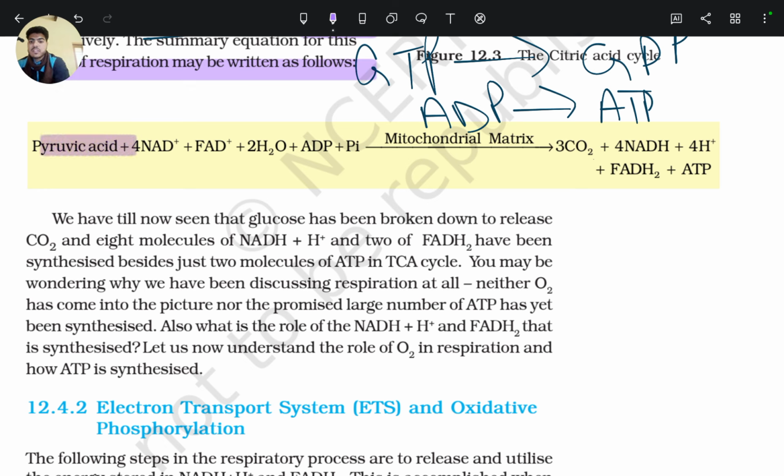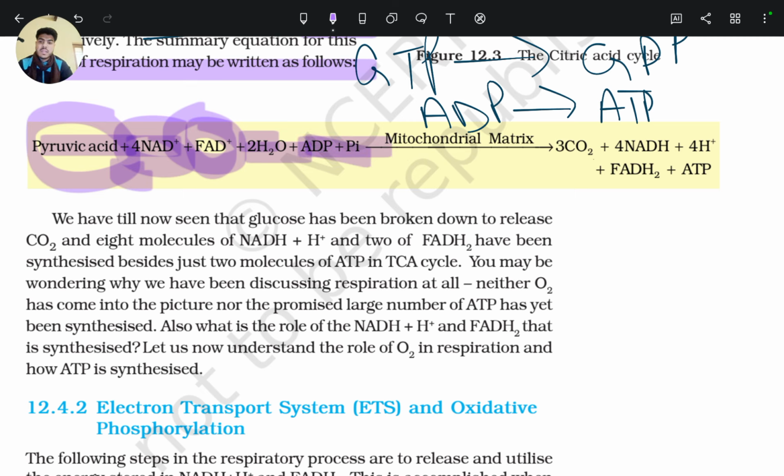Pyruvic acid plus 4 NAD plus, so this is with respect to one pyruvic acid. So one pyruvic acid plus 4 NAD plus, and FAD plus. The 4 NAD plus are 1 from the link reaction and 3 from the Krebs cycle, and 1 FAD plus from the Krebs cycle, plus 2 molecules of H2O, and ADP plus inorganic phosphate, in the mitochondrial matrix, gives 3 molecules of CO2, 4 NADH, 4H plus, FADH2 plus ATP.